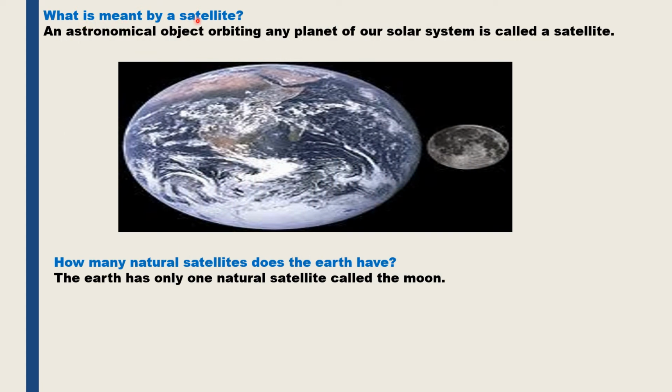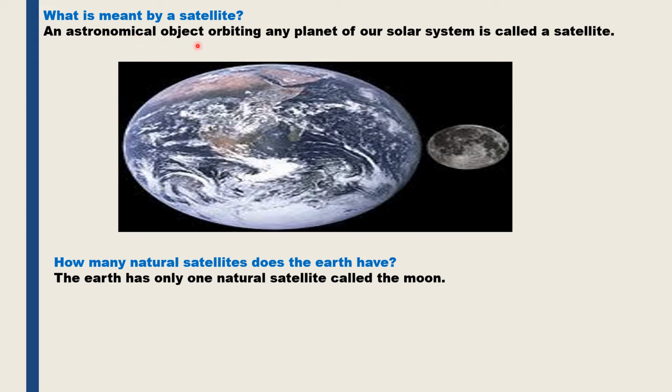What is meant by a satellite? Satellite is basically any object in space that orbits or circles around a bigger object. So a satellite is an astronomical object. An astronomical object is any object which is in space. Orbits means moves along a curved path.